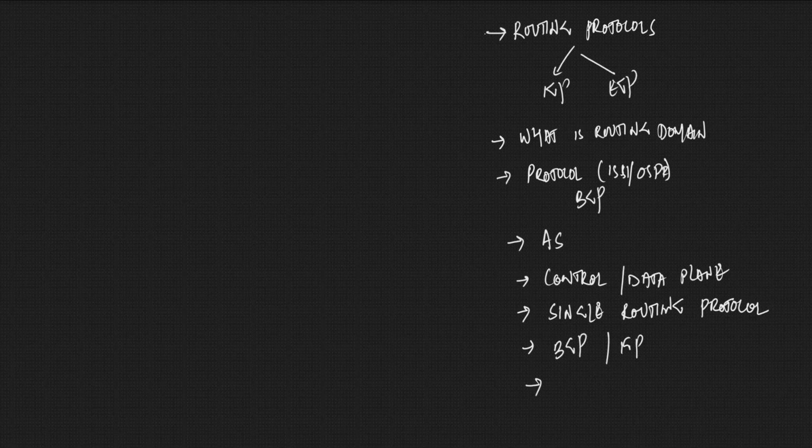Then we discussed the scenarios, for example single homing and multi-homing, and where we will use BGP. I hope this is clear for everyone.